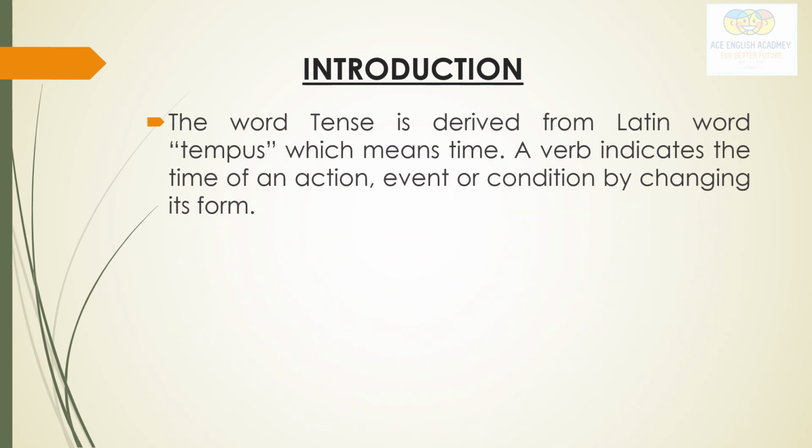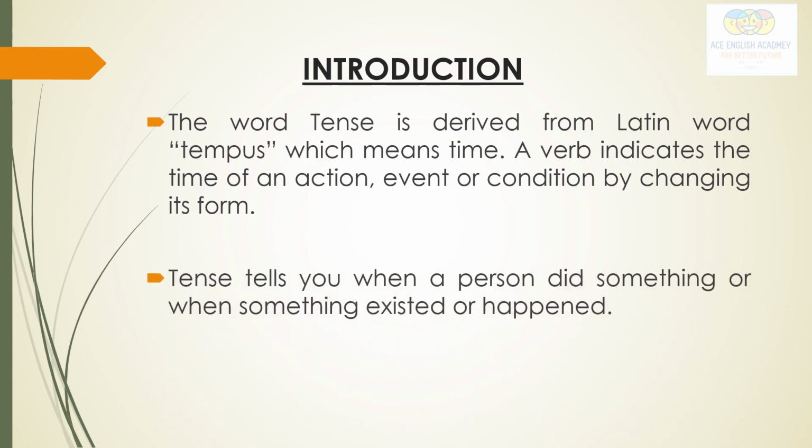The word tense is derived from the Latin word tempus, which means time. A verb indicates the time of an action, event, or condition by changing its form. Tense tells you when a person did something or when something existed or happened. So what we understand is that tenses tell us when any work happened and how much work is done.